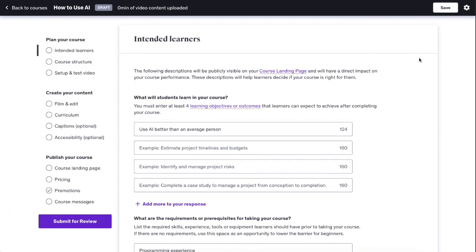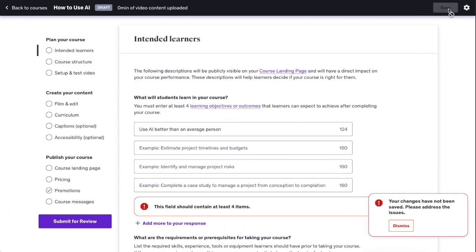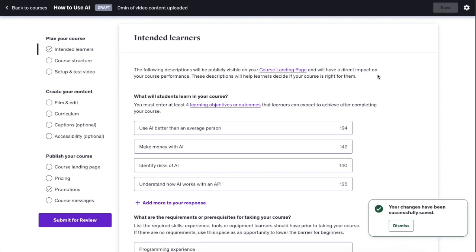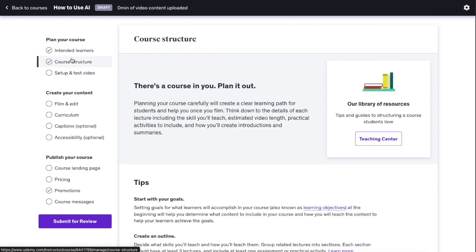Then always when you make changes, you can click on the save button here on the top right corner. Oh, it actually requires us to fill at least 4 items. Then we can click on save, and this saves the draft version of the course. Then we can move on to the course structure.